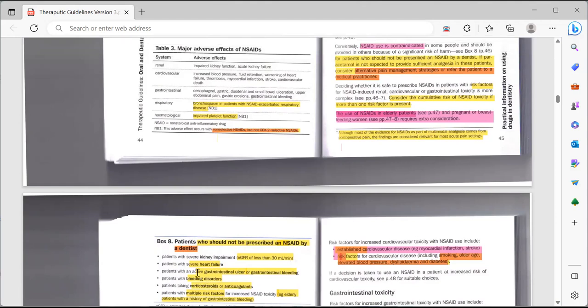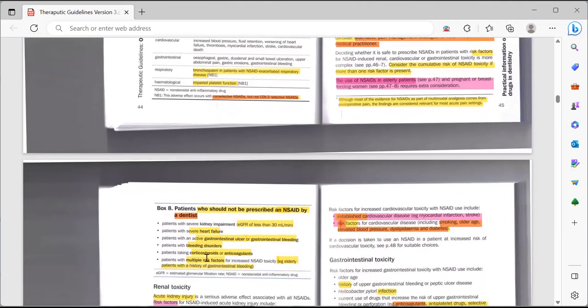Then, if the patient has any bleeding disorder, because NSAIDs impair platelet function. If the patient is taking corticosteroids or anticoagulants, because anticoagulants would also impair blood coagulation. So if you prescribe them the NSAID, then the risk of bleeding would be more. And if the patient has multiple risk factors, for example, they are elderly and have a history of gastrointestinal bleeding.